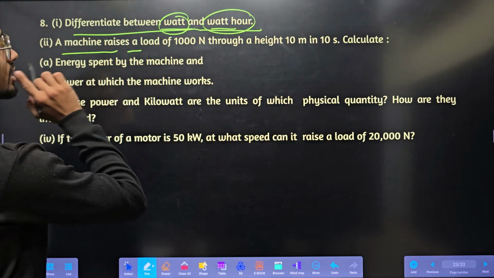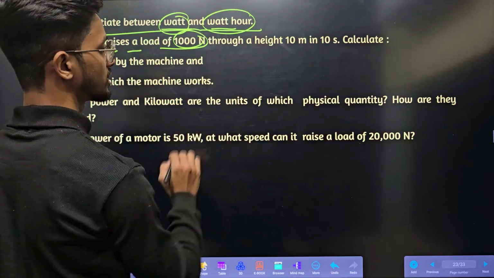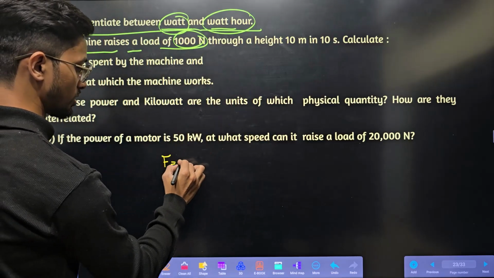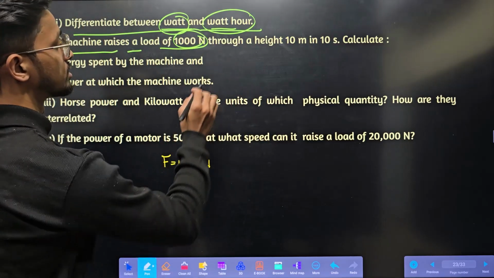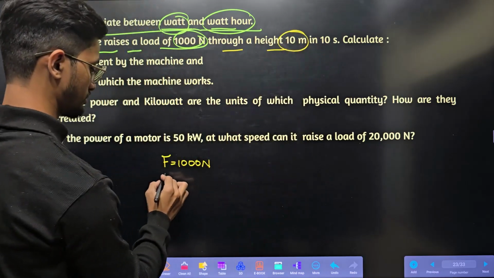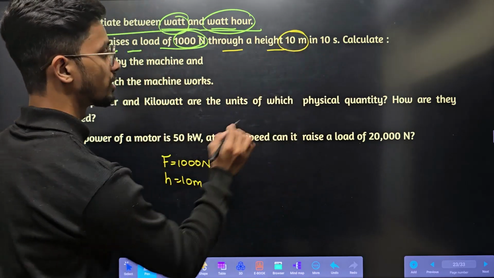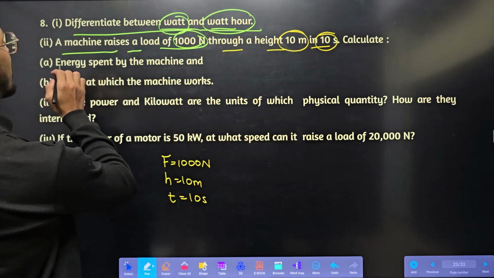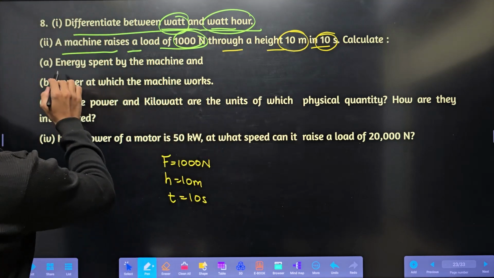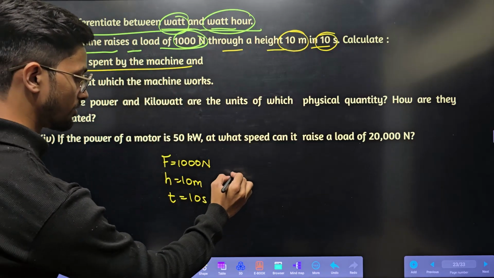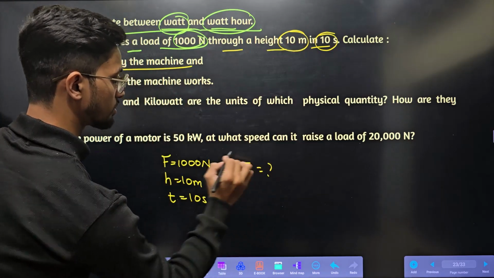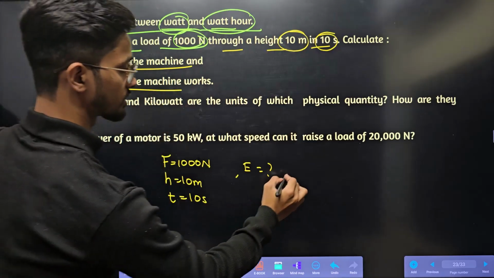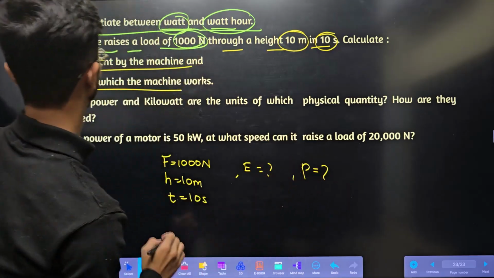Next, a machine raises a load of 1000 Newton through a height of 10 meter in 10 seconds. Calculate the energy spent by the machine. Force is how much? Sorry, 1000 Newton. We need to calculate energy first. Then the power at which the machine works, we need to calculate power.